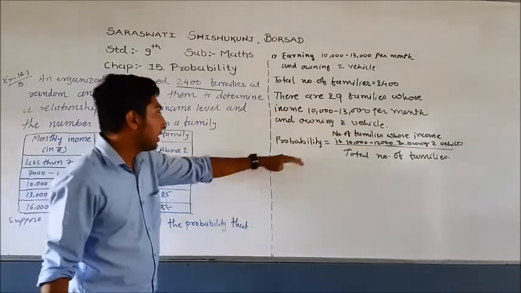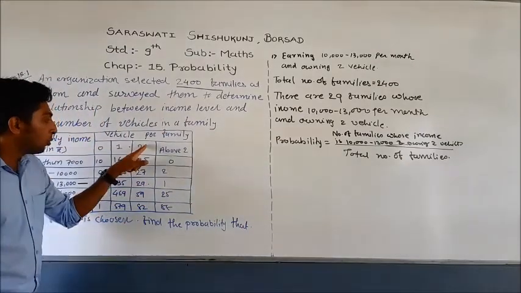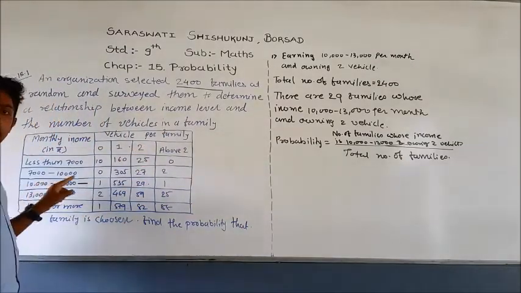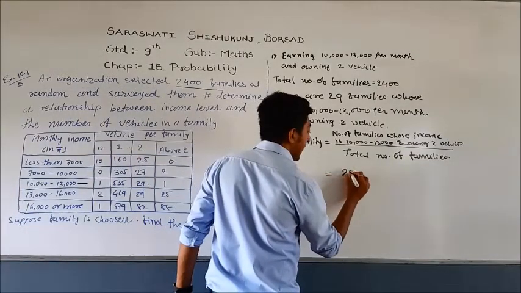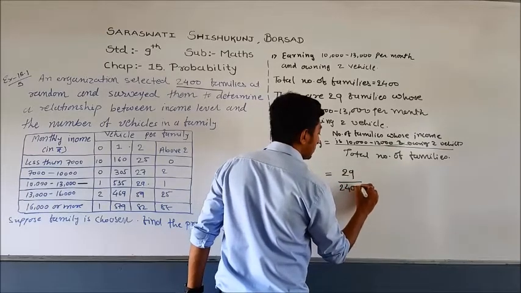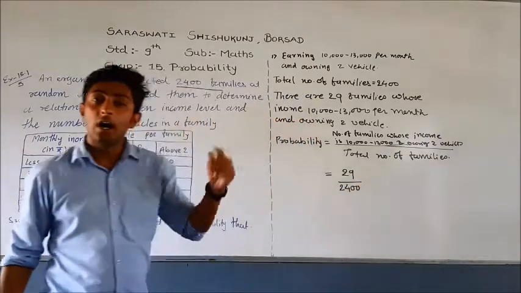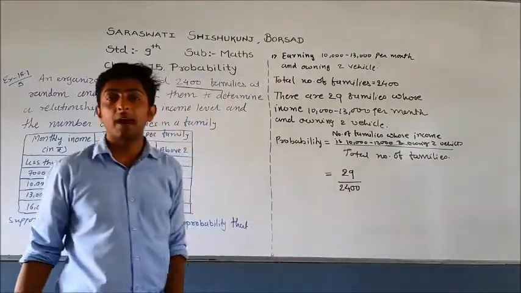Now we know that there are 29 families who have 2 vehicles and income 10,000 to 13,000. So probability equals 29 divided by 2,400. So this is our first question, and the answer is written this way.